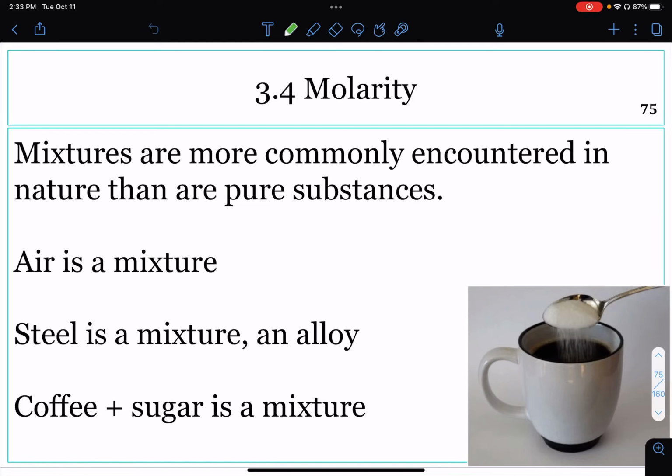Welcome to topic 3.4, molarity. In this video, we will begin our discussion of molarity. In nature, we find mixtures of substances to be much more common than pure substances. The air we breathe is a mixture of multiple different substances. Steel is a mixture, and sugar dissolved in coffee is a mixture.